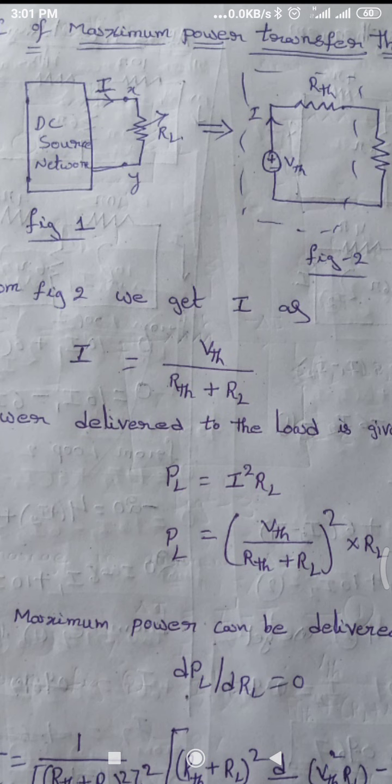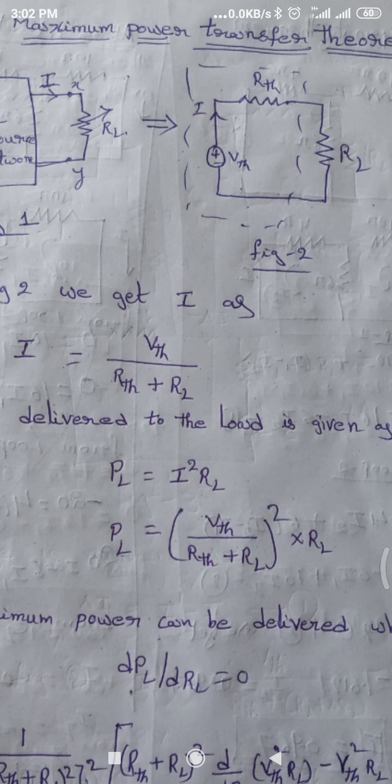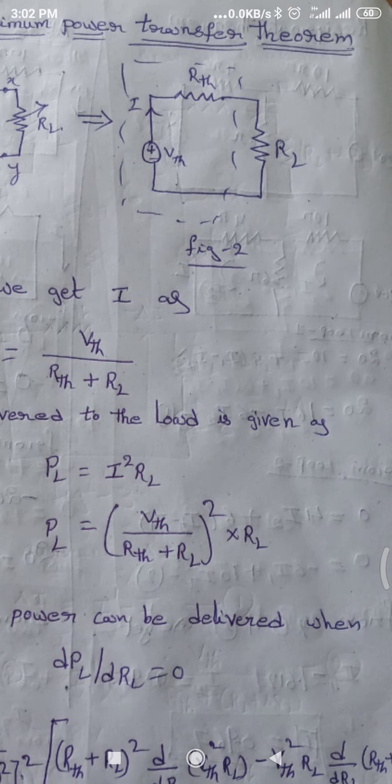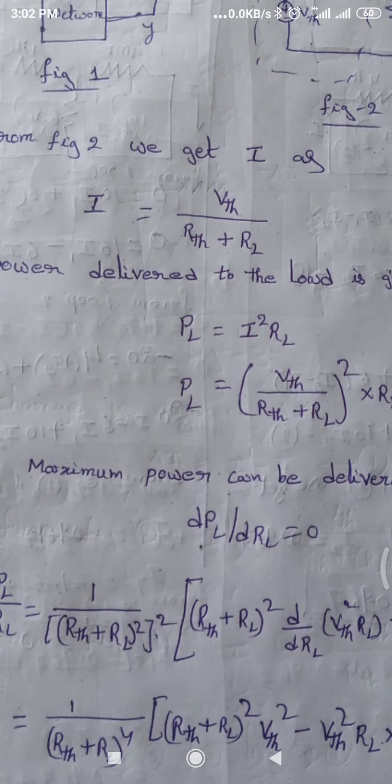If you substitute the value of I obtained above in PL, then this equation becomes PL is equal to VTH by RTH plus RL, whole square, into RL.